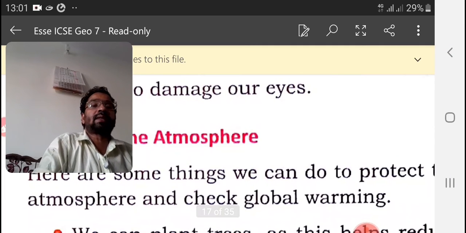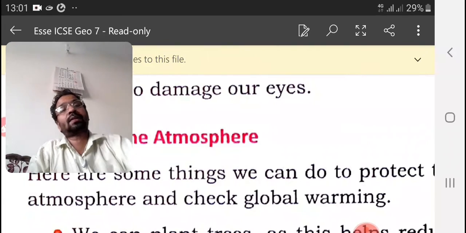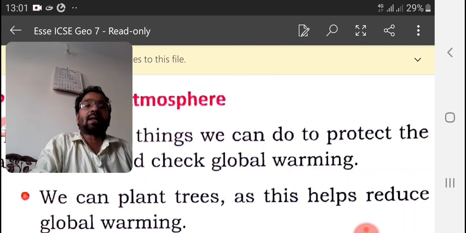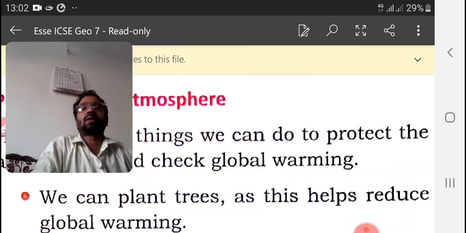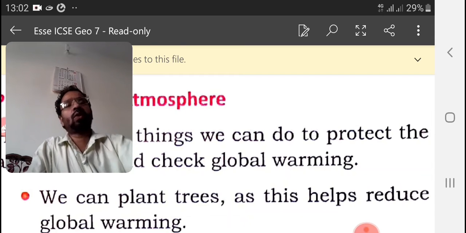Here are some things we can do to protect the atmosphere, check global warming, and save us from global warming. We can plant trees, as this helps to reduce global warming. Each and every person has to plant a tree. That is why the government is forcing us to plant trees. Why? In order to save our earth from global warming.